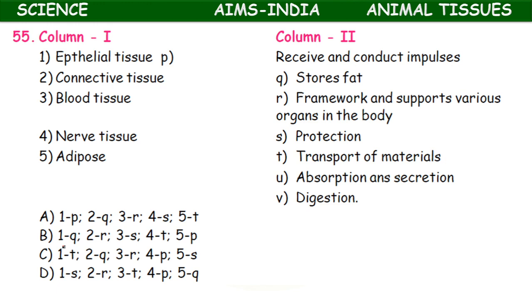Column 1: epithelial tissue, connective tissue, blood tissue, nerve tissue, adipose tissue are given. 5 options.